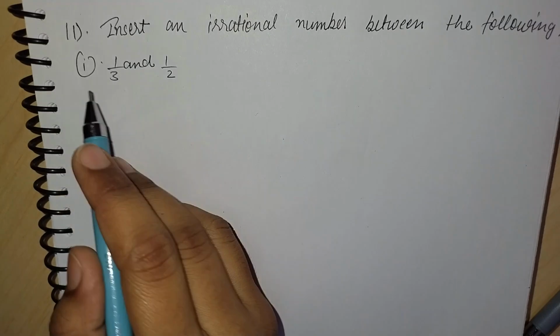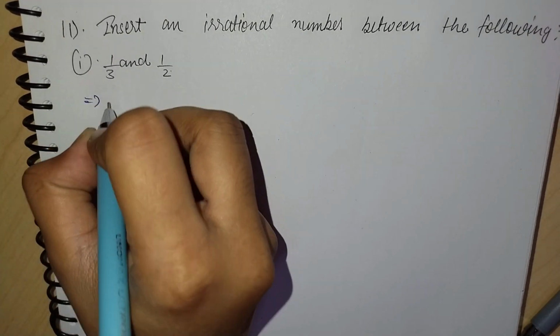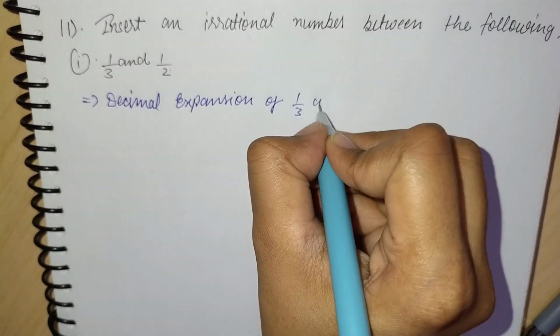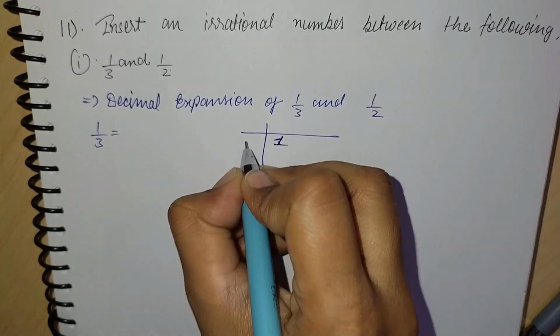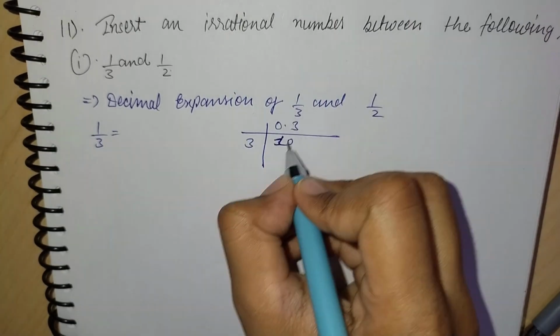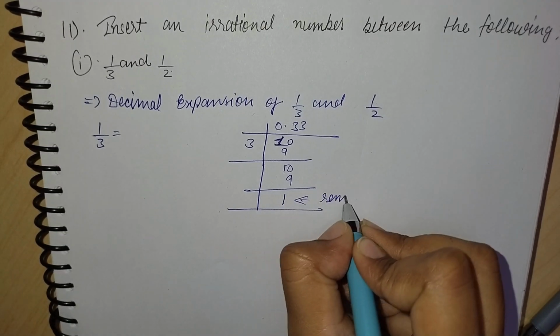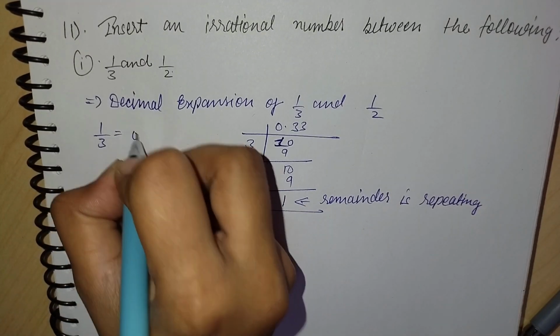Now the 11th is: insert an irrational number between 1 by 3 and 1 by 2. On solving it, we will get the decimal expansion of 1 by 3 and 1 by 2. Dividing 1 by 3 by the long division method, we get 0.33 with 1 as remainder, so 3 is a repeating number here.